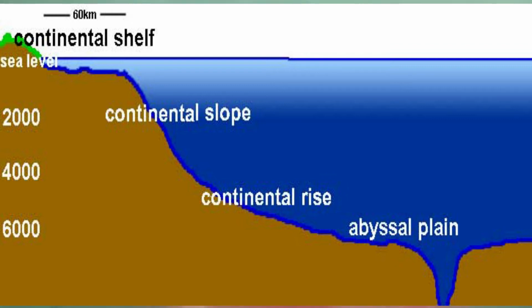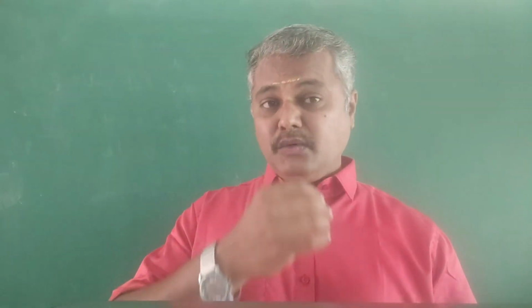See, these plains are usually covered by a thick layer of sediments, nothing but fertile soil consisting of clay, silt and sand brought by the rivers. Therefore these are often characterized by features like abyssal hills, sea mounds, guyots, corals and atolls, etc. Right? Then the fifth one is the oceanic deep.